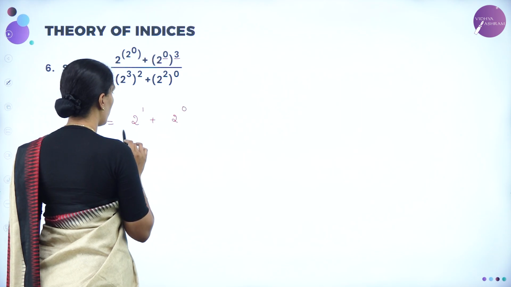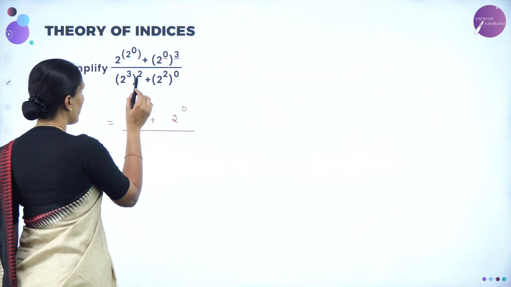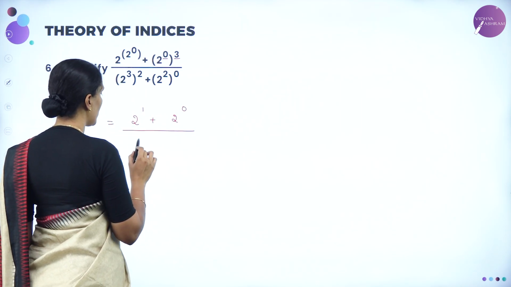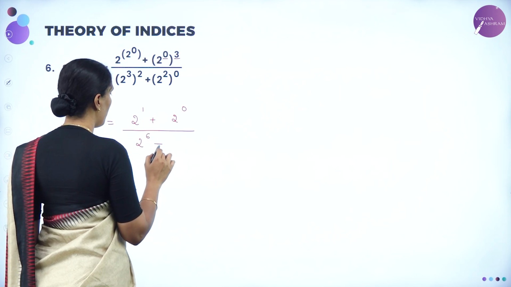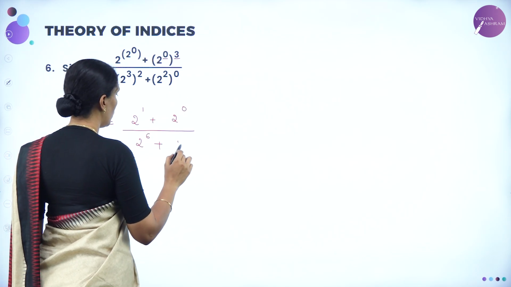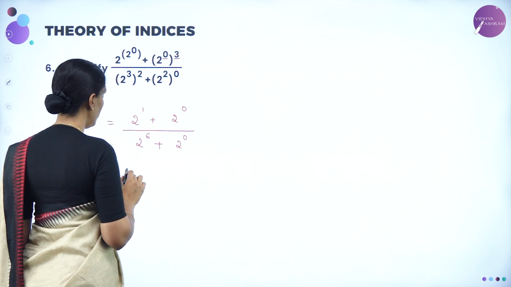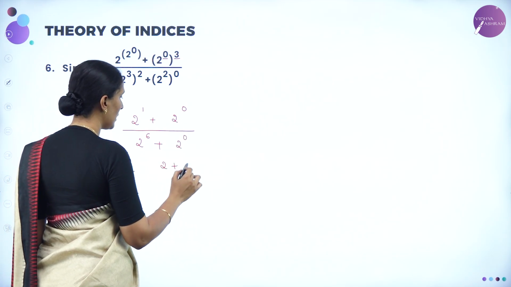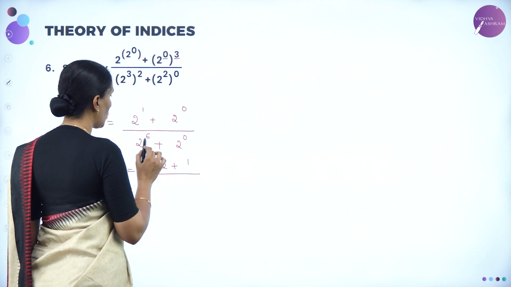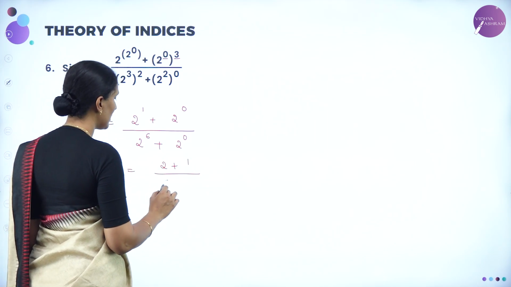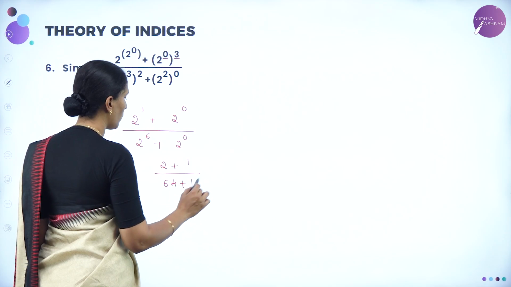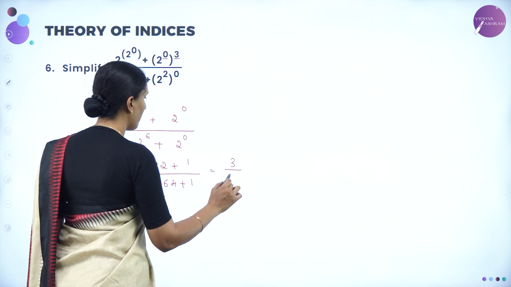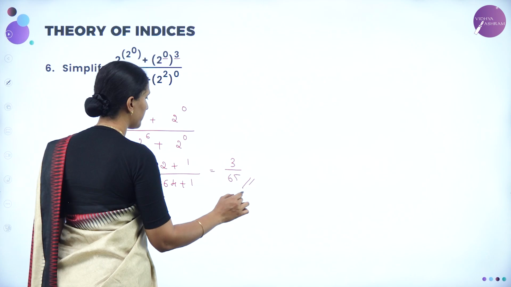So 2 power 0 whole divided by 2 different power, 3 2s are 6. So 2 power 6 plus 2 zeros are 0, 2 power 0. So here we have 2 plus anything to the power 0 takes the value 1. So 2 power 6 is nothing but 64 plus 1. So we have 3 divided by 65.